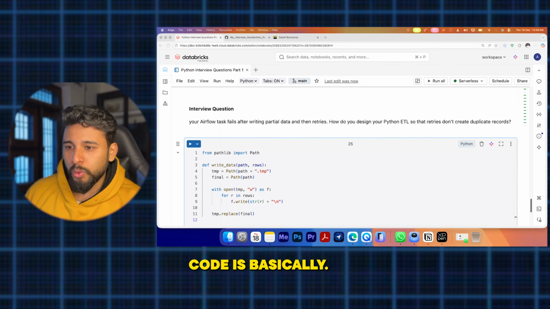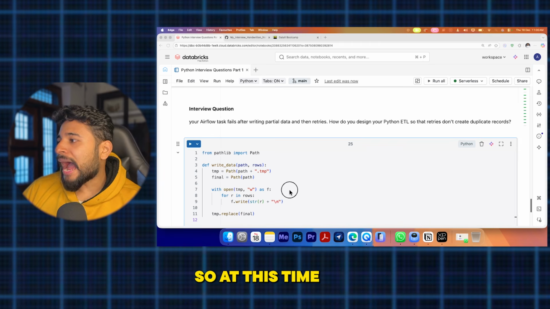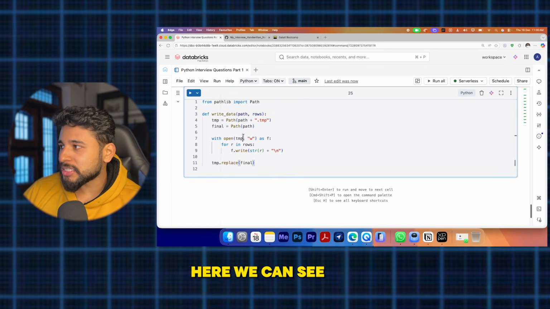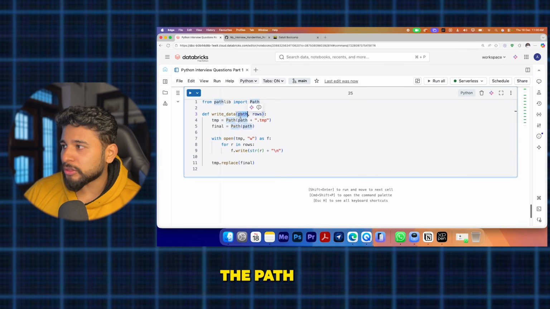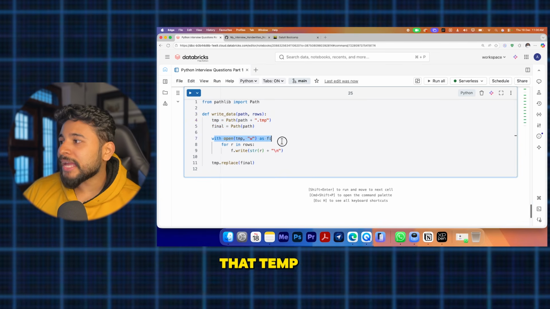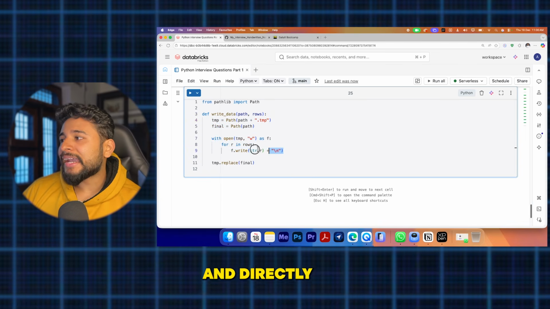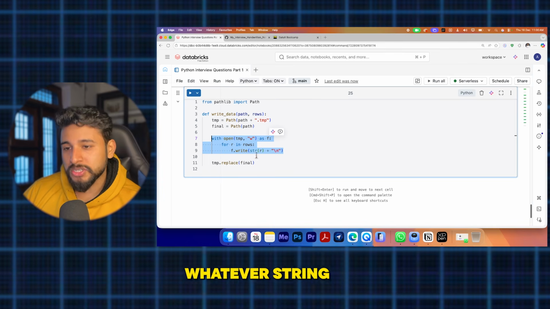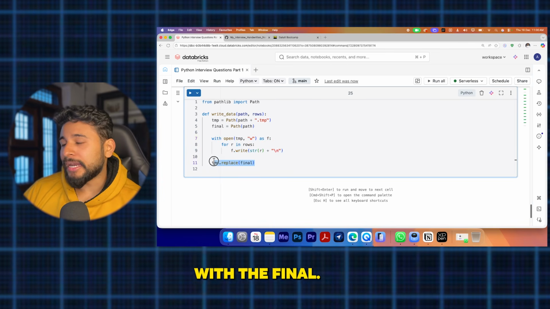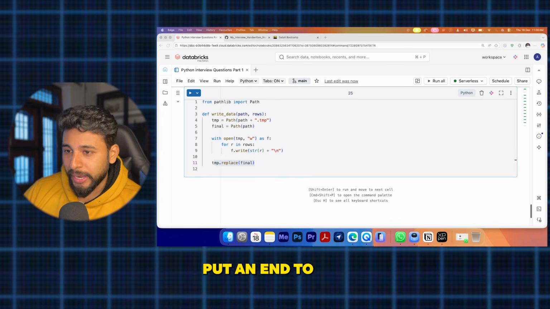This is how the code basically looks. At this time we are trying to open it again and again. Here we can see we are writing the data: opening the path of the file, writing, and the rows are passed. So in that path a .tmp file is getting created, and we are opening that tmp file in write mode and directly writing whatever string we are getting, and it is getting replaced with the final. So that is called an idempotent pipeline.